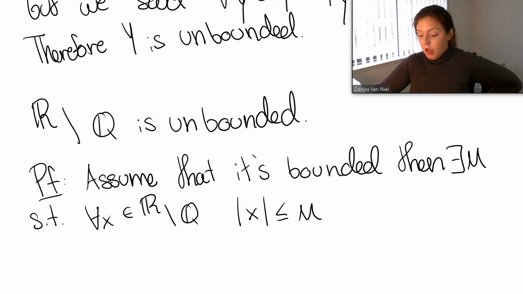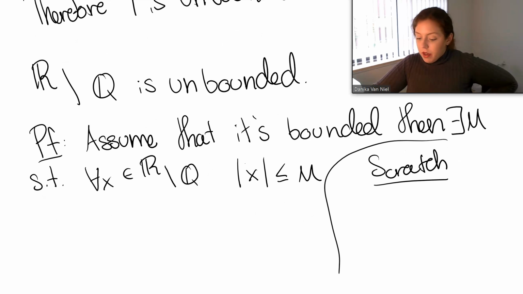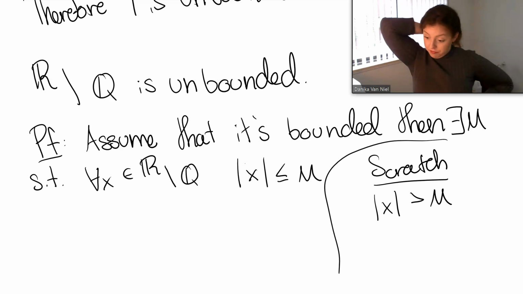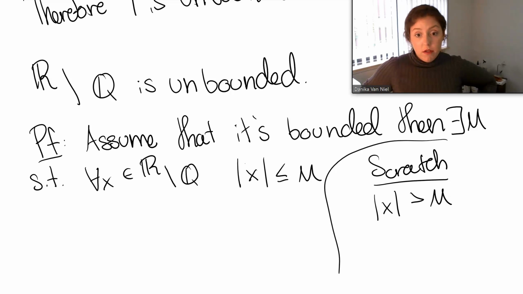Okay. All right, so let's jump to scratch work. But what do we want? Well, we want an absolute value of x that's bigger than m. Unfortunately, we can't just get rid of the absolute value for all x, but we can just say there's always a negative version of whichever element that we choose. So we could just do that. That's fine. But I feel like we have a bigger problem here.